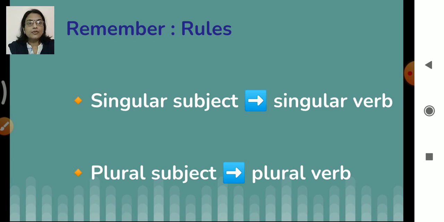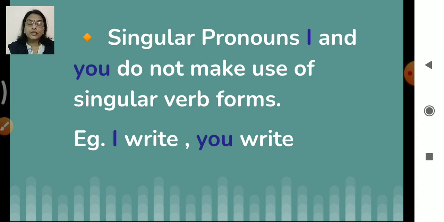Okay, now the other rule. Singular pronouns I and you do not make use of singular verb forms. Right? Our first rule said that singular means singular verb, plural means plural verb. But here, in case of the singular pronouns like I and you, we do not use singular verb forms.